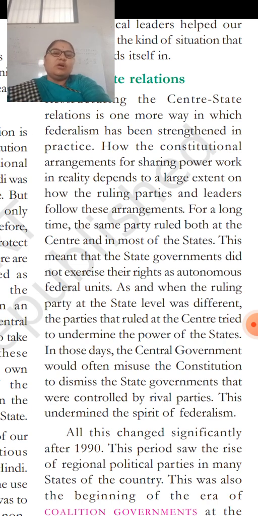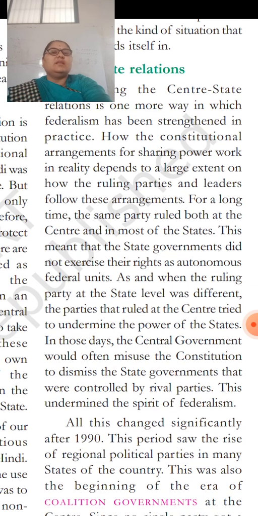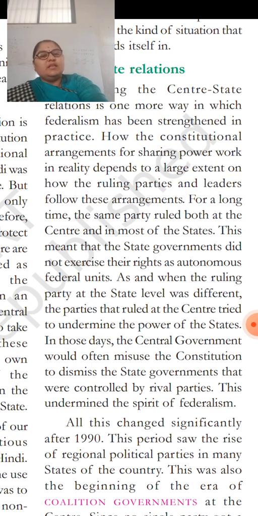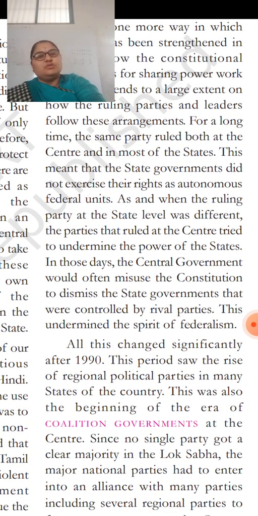This meant that the state governments did not exercise their rights as autonomous federal units. So the state government was unable to exercise its rights as a federal unit. As and when the ruling party at the state level was different, the parties that ruled the center tried to undermine the power of the states. When the central government was different from the state government, they started imposing their powers. They started showing their powers to the state government.